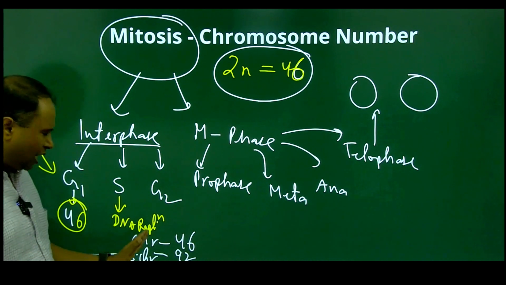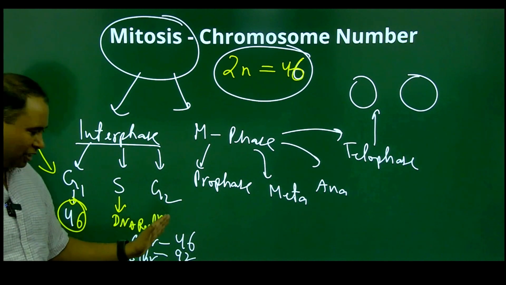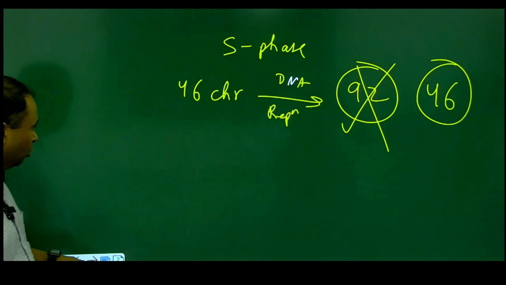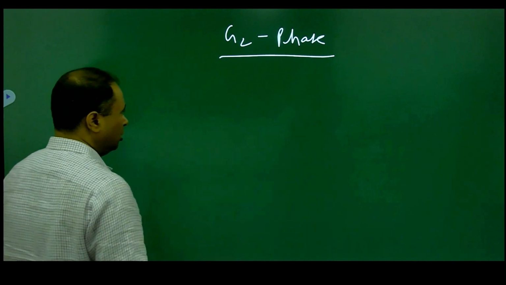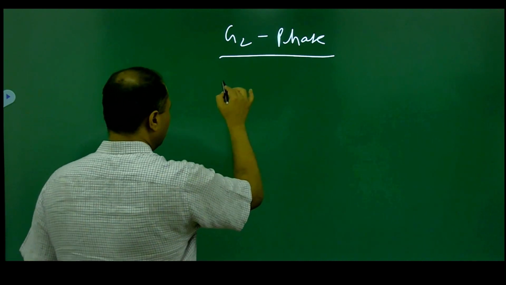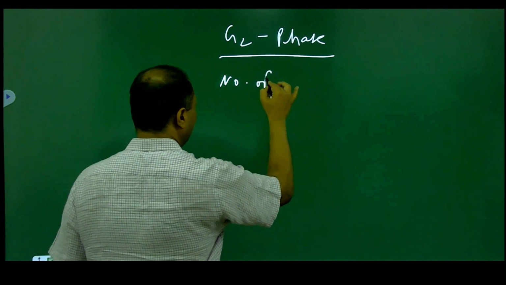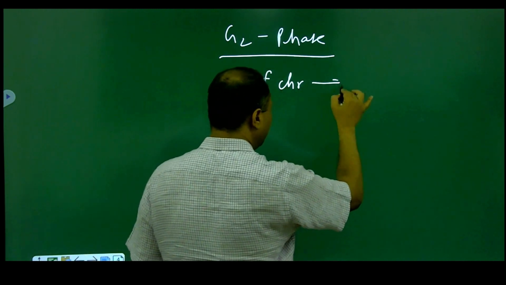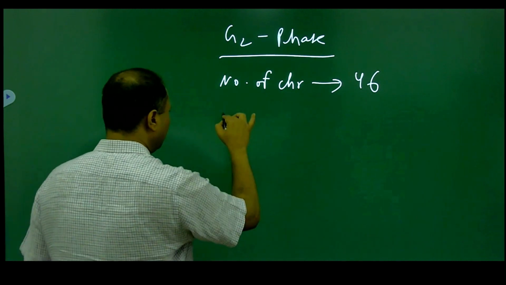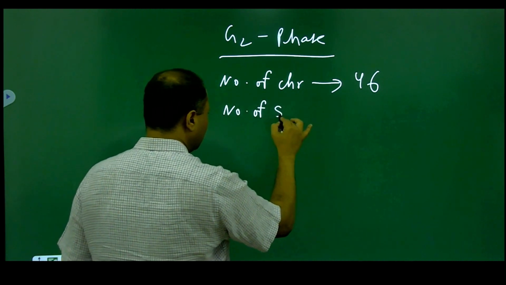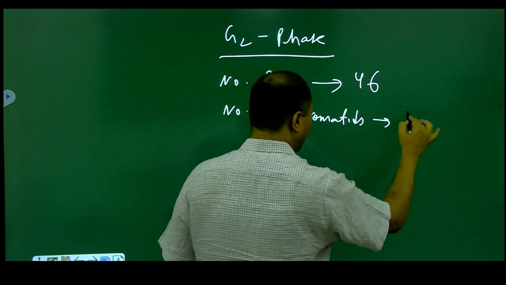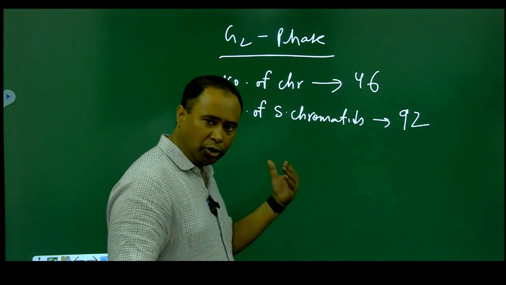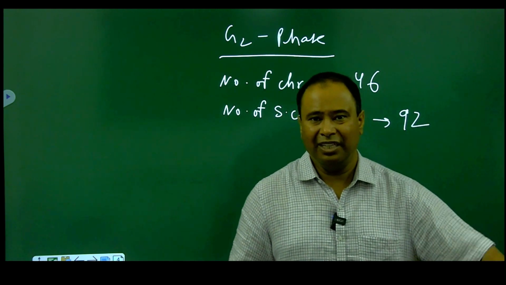Now the same number of chromosomes will enter the G2 phase. Look at the situation when we start with the G2 phase, which is the gap 2 phase. In the G2 phase, the total number of chromosomes will still remain 46, but the number of sister chromatids will double to 92. So the situation is the same as at the end of S phase.